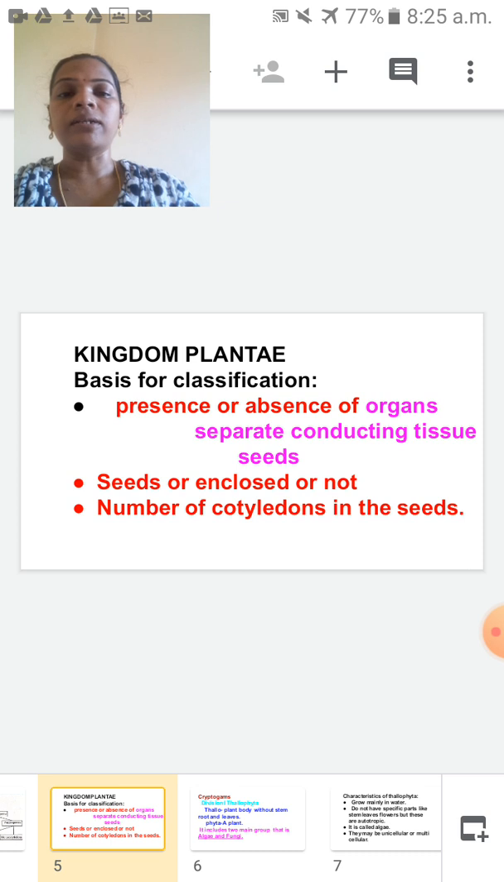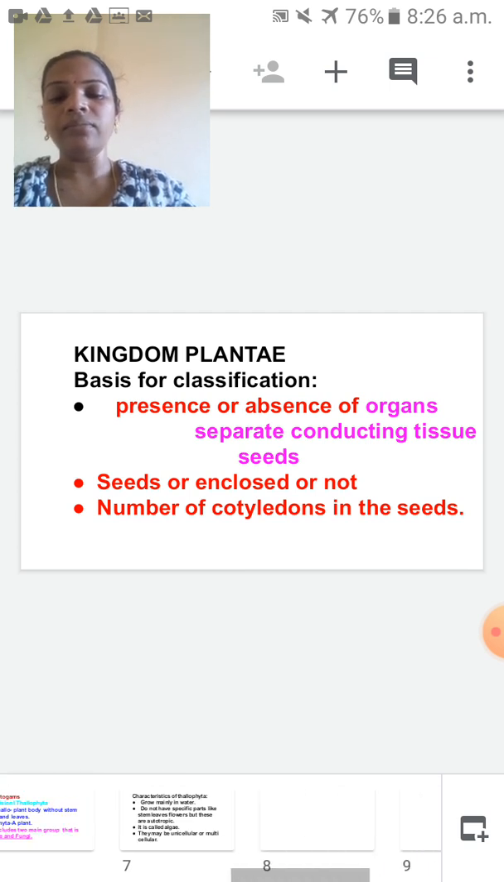Next one is kingdom Plantae. What are the criteria? Presence or absence of organs, conductive tissue, seeds, whether seeds are enclosed or not, and the number of cotyledons in the seeds.